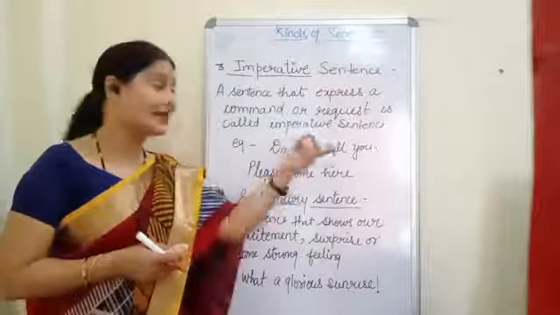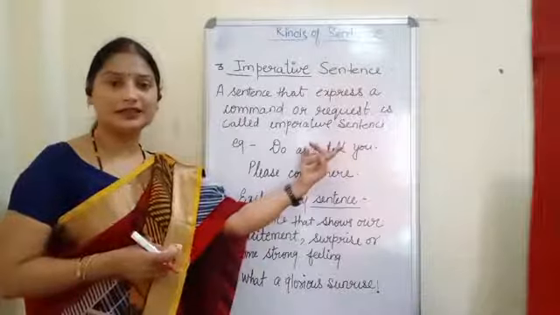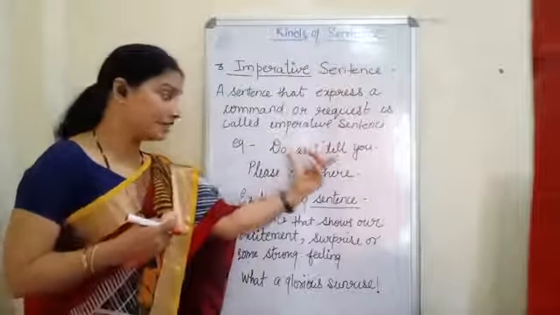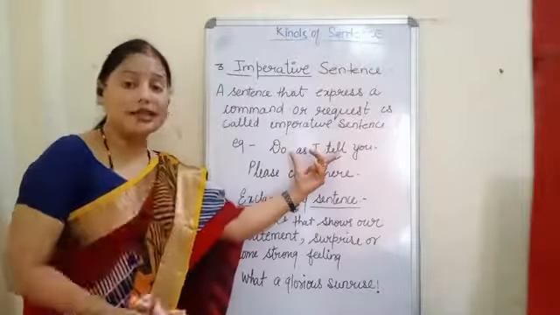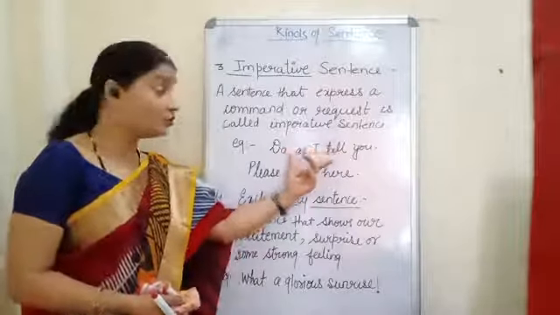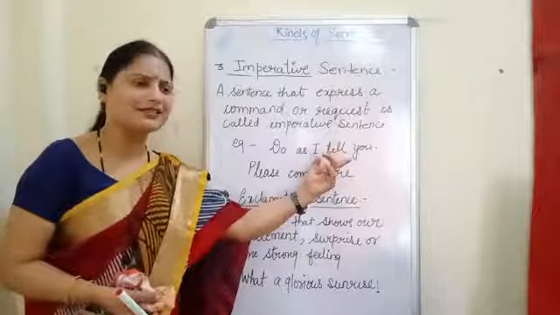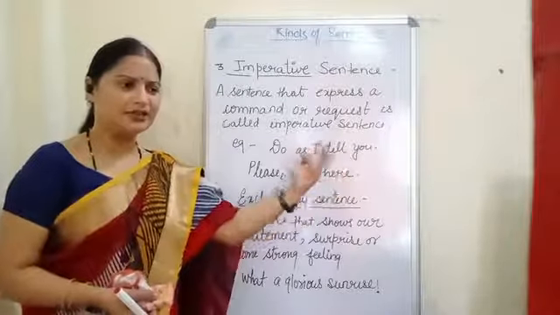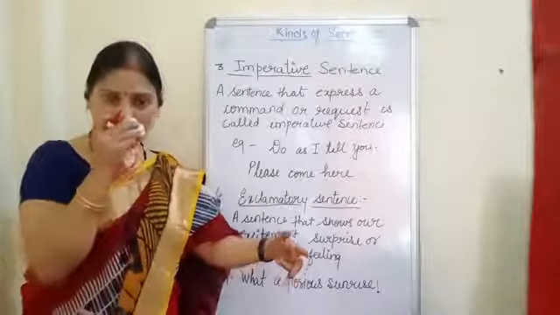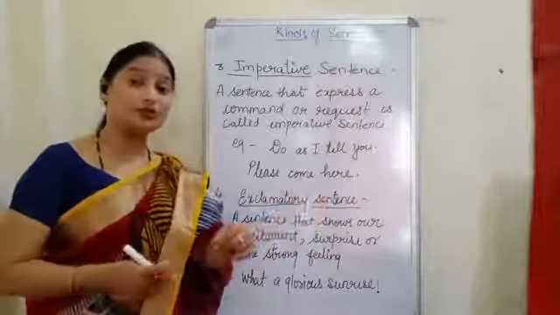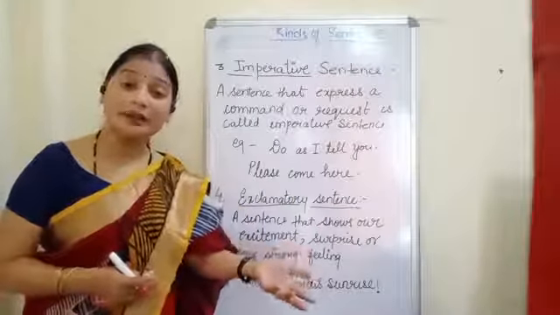From the statement it is clear that in this statement I am ordering: do as I tell you. Or if we say, children, sit down, in that condition also I am ordering, I am giving a command.